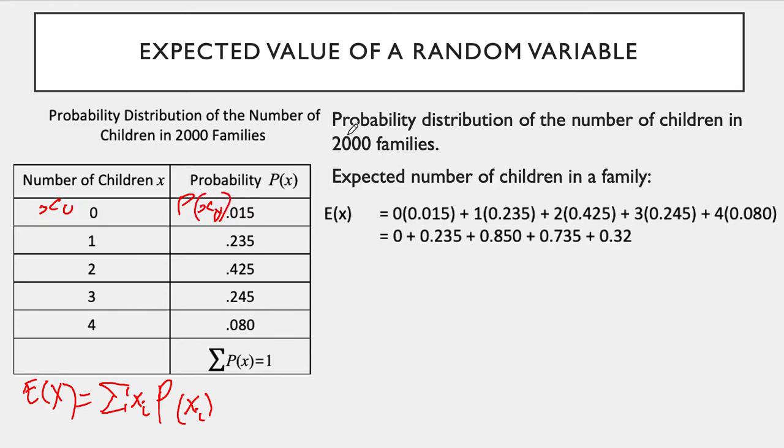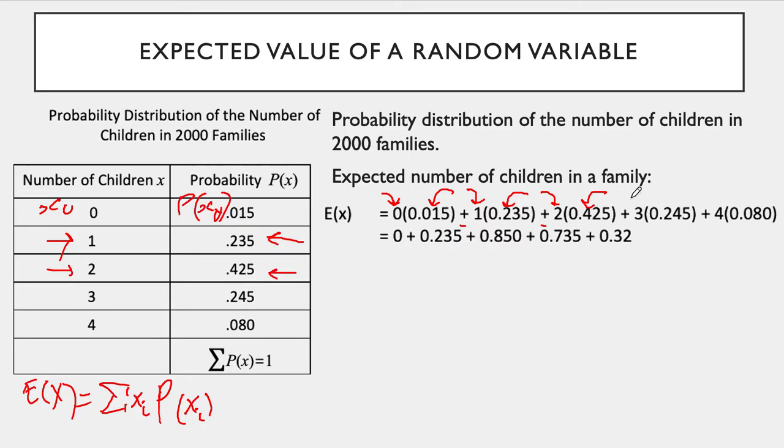Notice we can find it in the first term here. Then we continue with x sub 1, found here, multiply that with its probability found here. Then we add the x sub 2, found here, and its corresponding probability here.